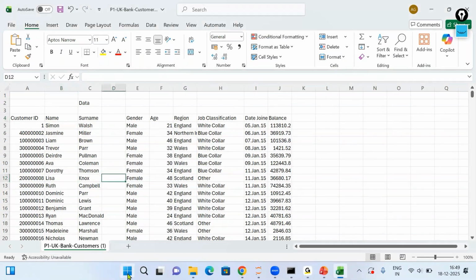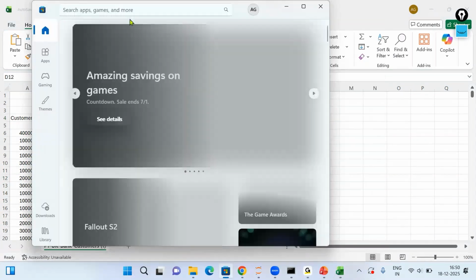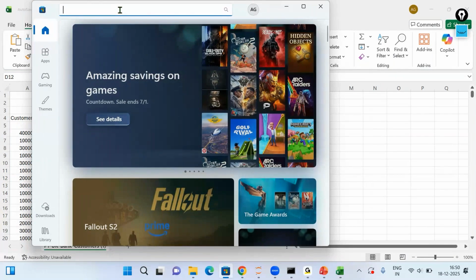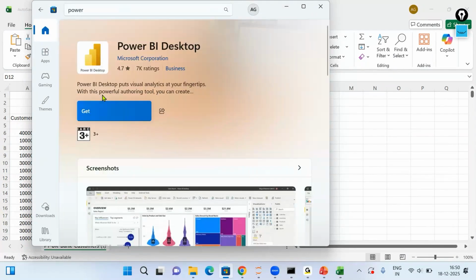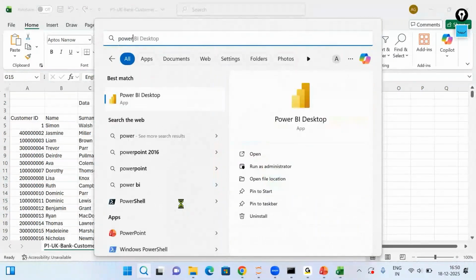So if you want to install it now, if you go to the Microsoft Store, you just simply type Power BI Desktop. You can easily install this application from here. You just have to click on Get and it will be installed. I already have Power BI installed on my system, so I launch this application.